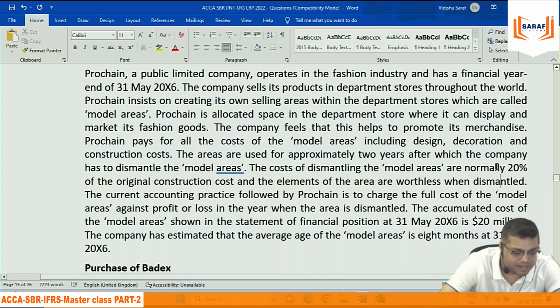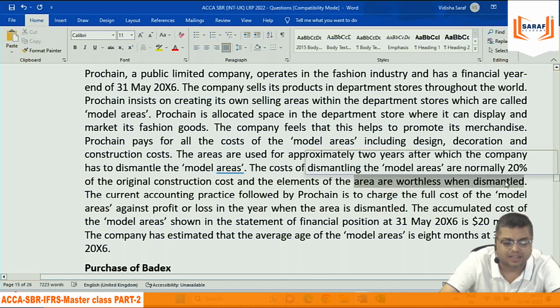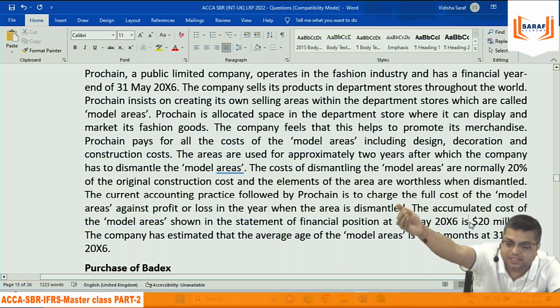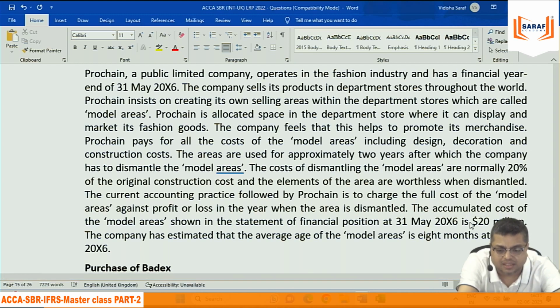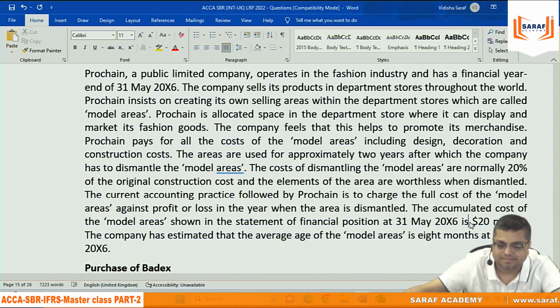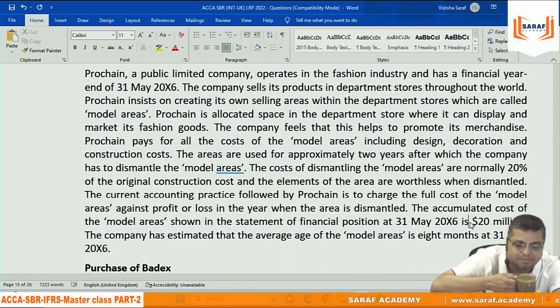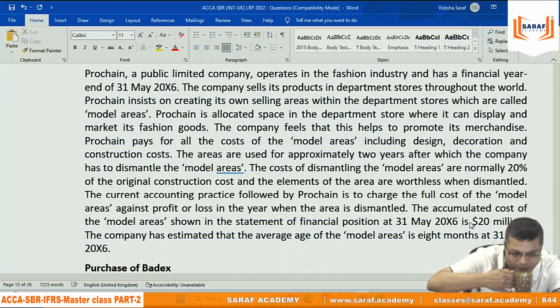Because they are saying 20% will be the estimated cost after 2 years when you dismantle. But presently, when you are recording the asset, that should be the present value of the dismantling cost. For that, they have given below in the last line: for everywhere wherever a discounting needs to be done, use 5.5%. So some calculation can be done here. But it was written in such a roundabout way that I couldn't understand, sorry.